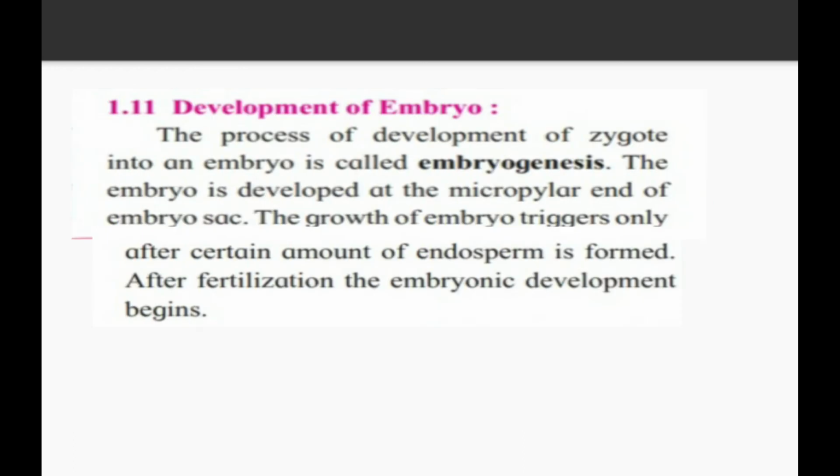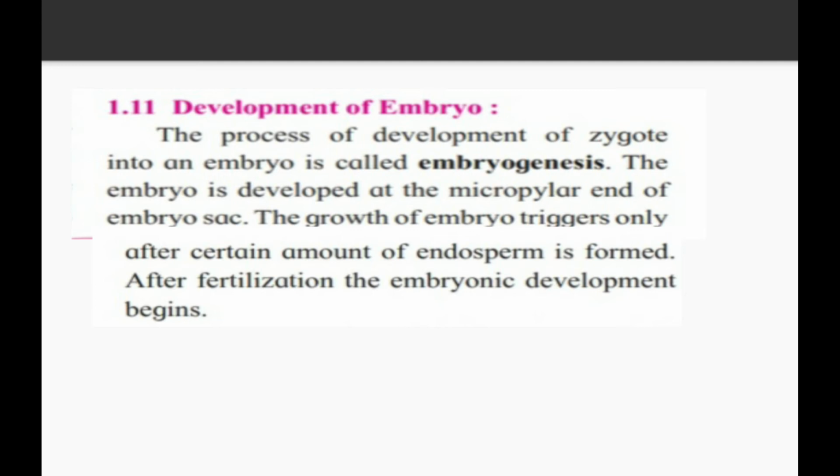So development of endosperm is completed. Whenever endosperm is there, then after that there is a formation of embryo. So the next point of today's lecture is the development of embryo. Let's see. The process of development of zygote into an embryo is called embryogenesis.